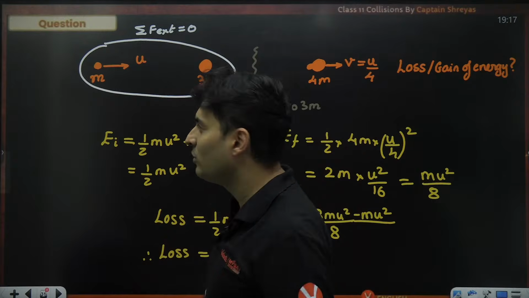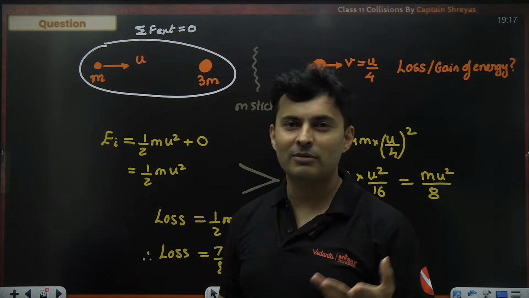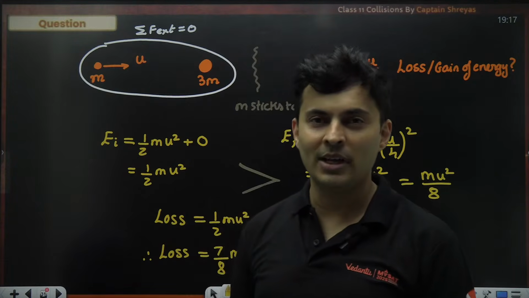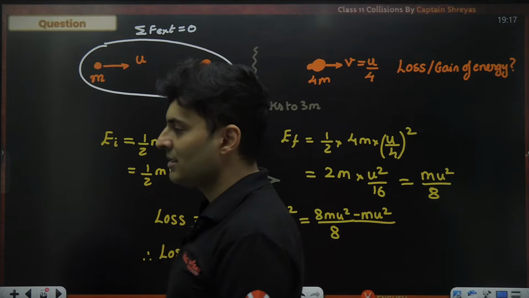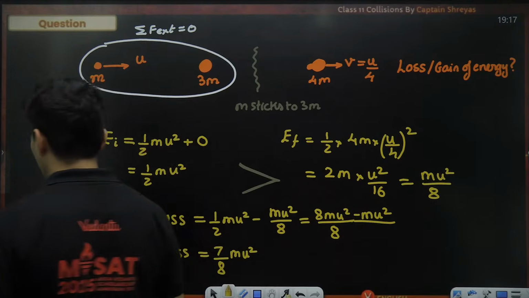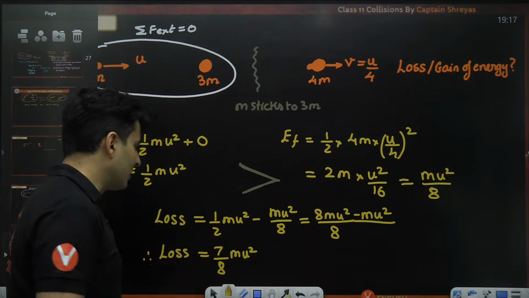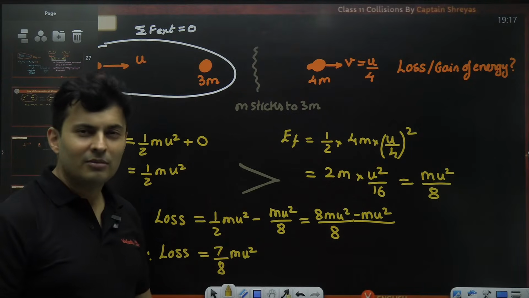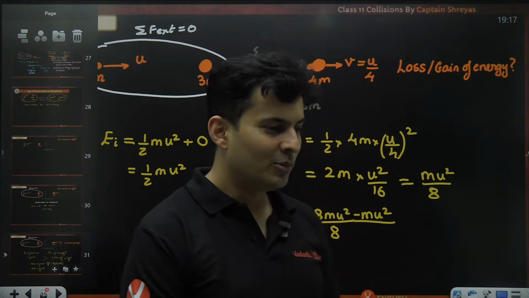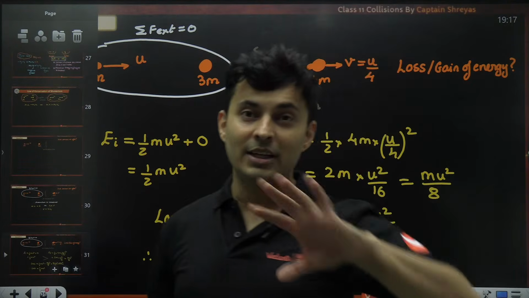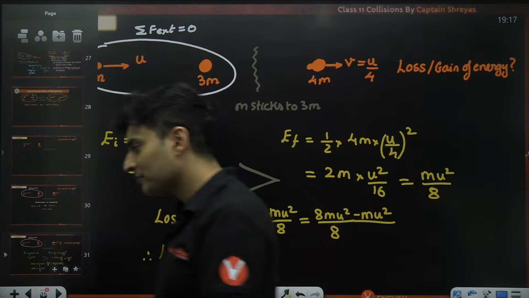So you assume the photon's rest mass is zero. So you cannot apply the m into v formula for a photon. You go by Planck's constant by lambda as the momentum of a photon, and then you can apply conservation of momentum. It's a very interesting concept. We deal with it in modern physics, and if you were a part of Sigma batch, you would have heard me explain that concept beautifully.